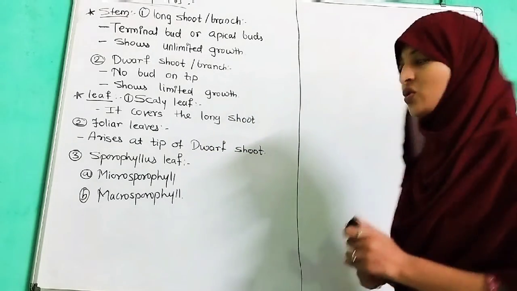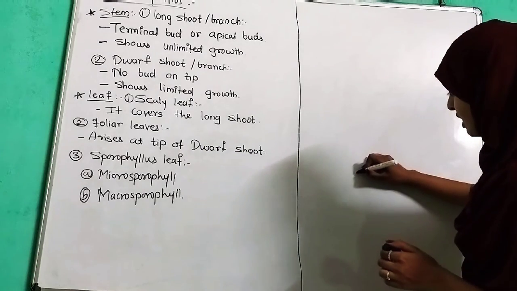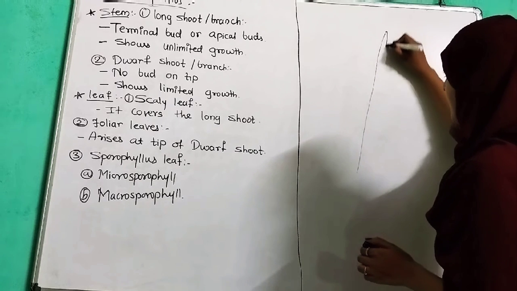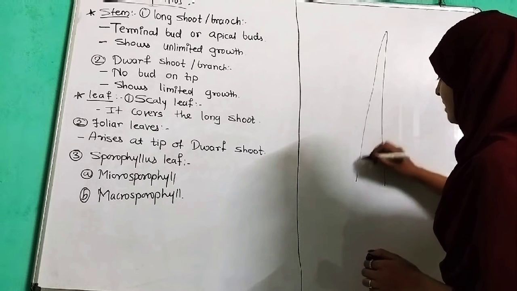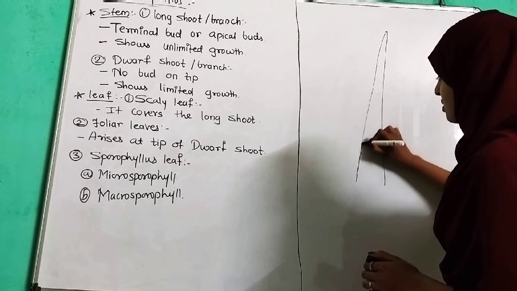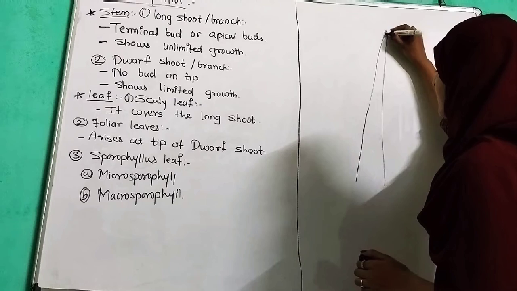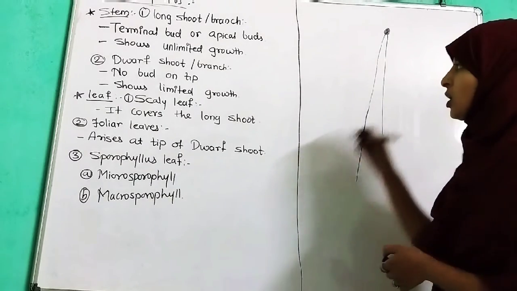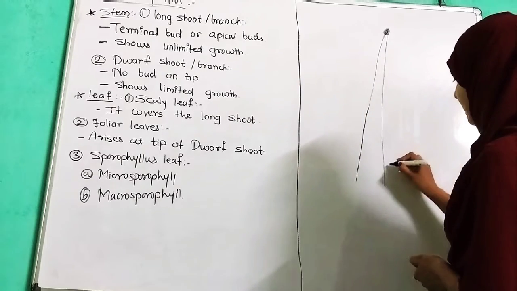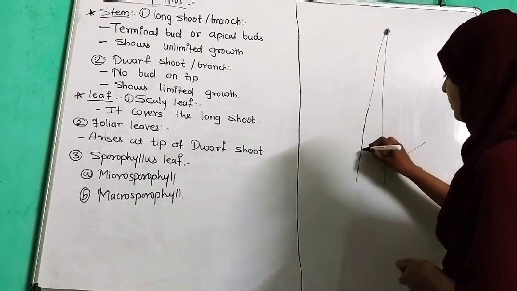So we are going to see the structure. This is the male cone or male region, the male axis. It has an apical bud which shows continuous growth, and dwarf shoots, which are in acropetal manner.